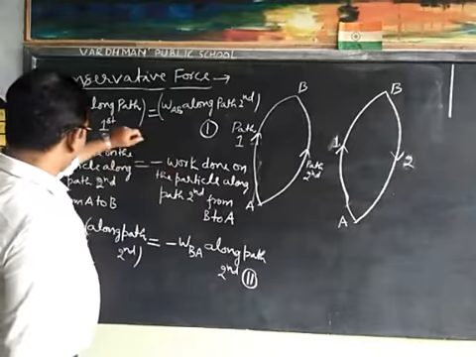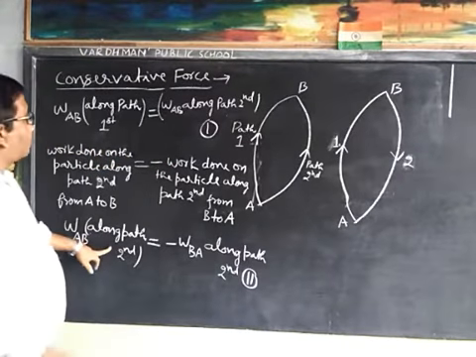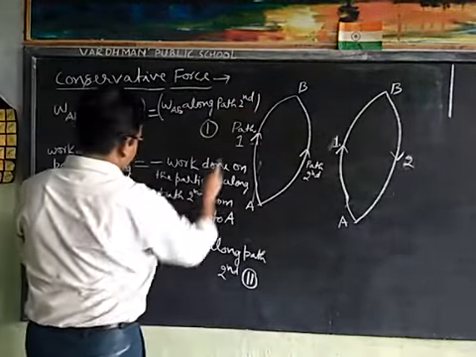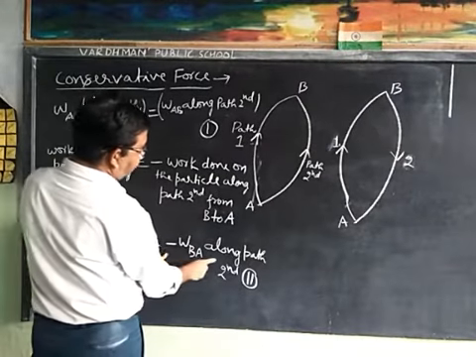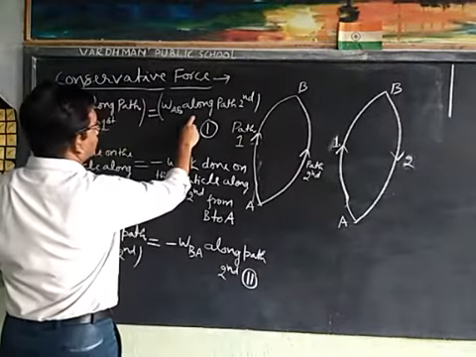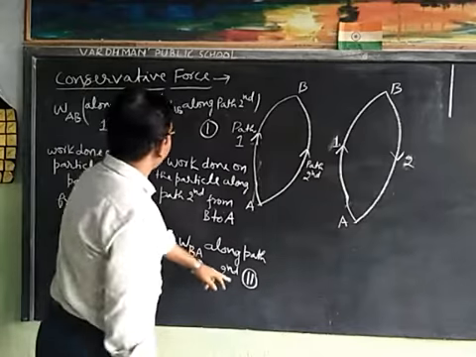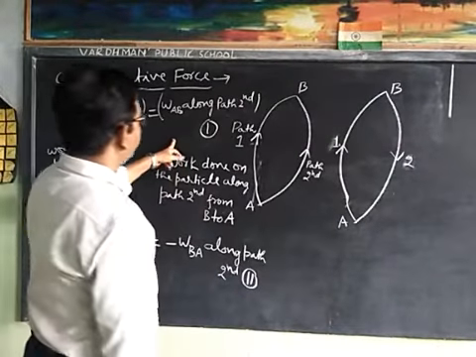Then we can write WAB along path second is equal to minus WBA along path second in equation first. From equation second, put the value in equation first.